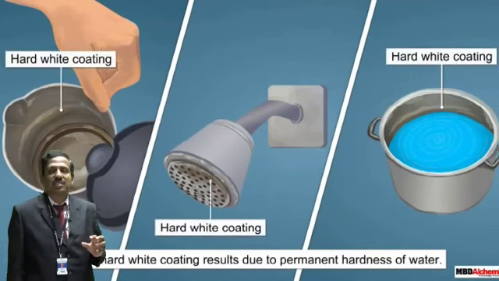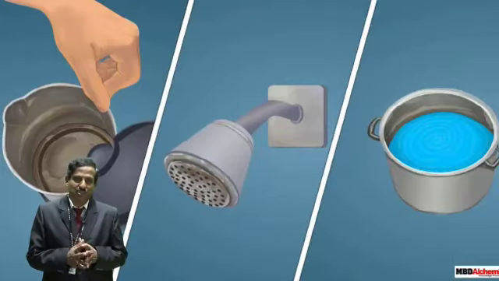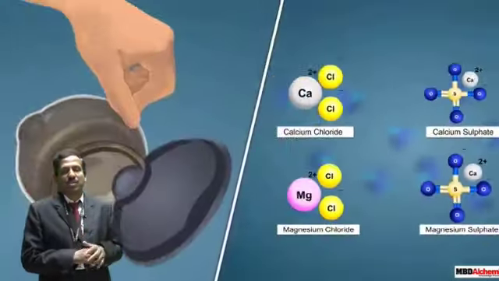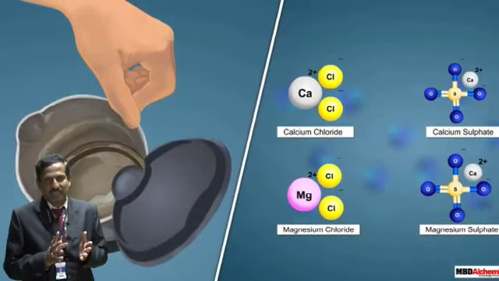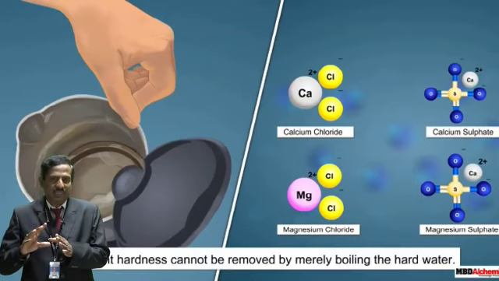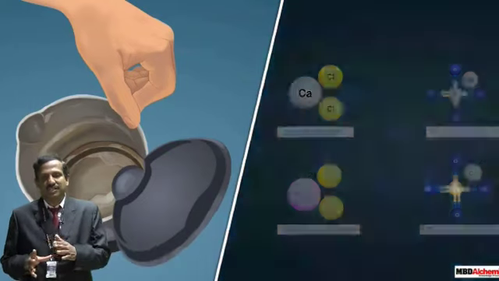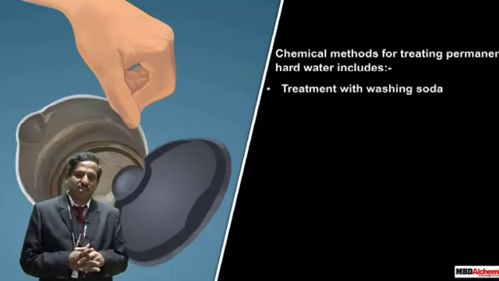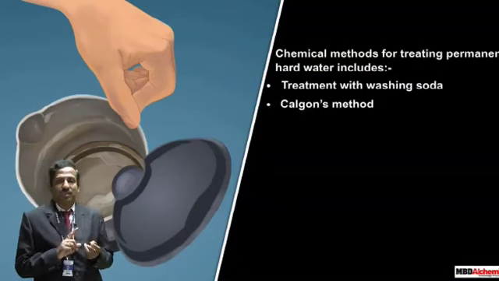For example, first is washing with washing soda. So what is washing soda? It is sodium carbonate, and when you add a calculated amount of sodium carbonate to your hard water, you get precipitates of calcium carbonate and magnesium carbonate, and carbon dioxide is released, and this precipitate is insoluble. On filtration, you get a filtrate which is free of calcium causing hardness.